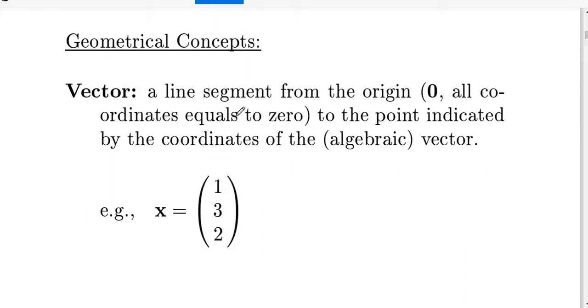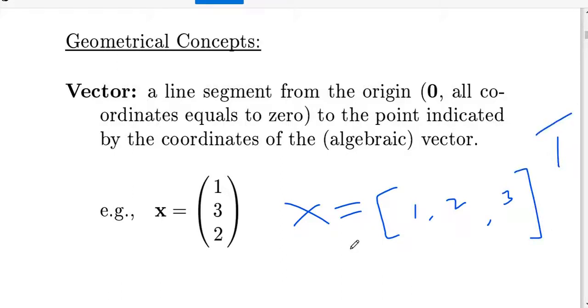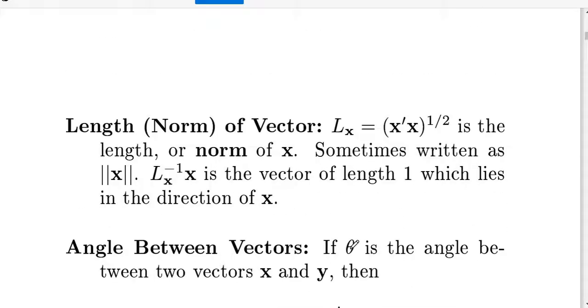Now vectors: a line segment from the origin, where all coordinates equal 0, to the point indicated by the coordinates. This is a simple example from vectors. For example, I am taking 1 2 3, and then I am taking the transpose of this, which comes under vectors. Vector additions are similar to matrices. How do we find the norm?